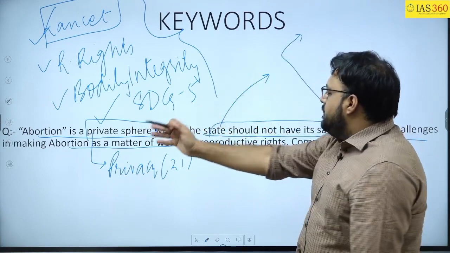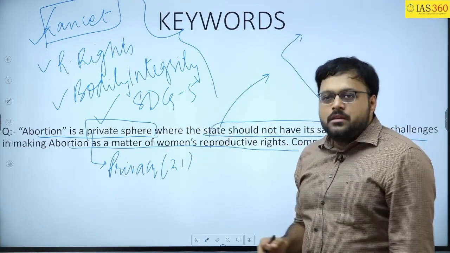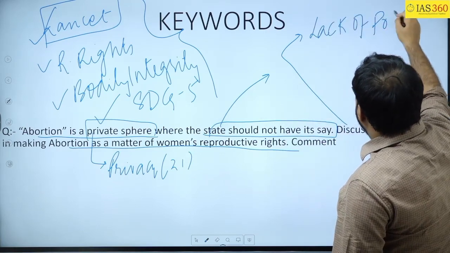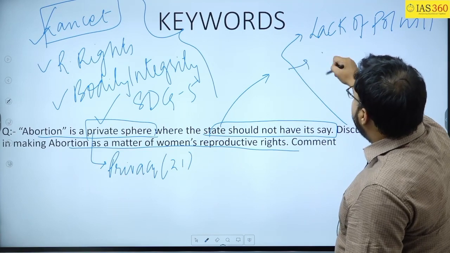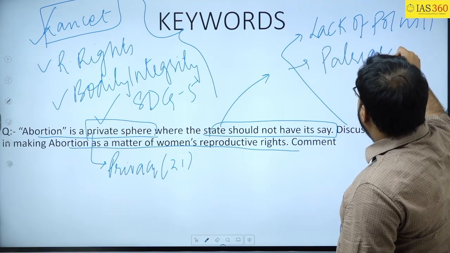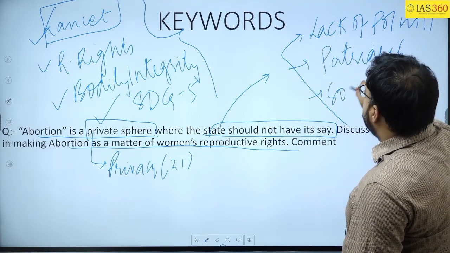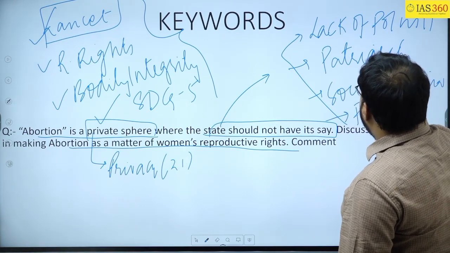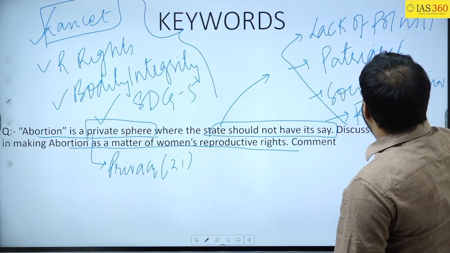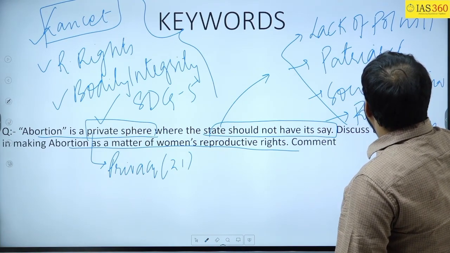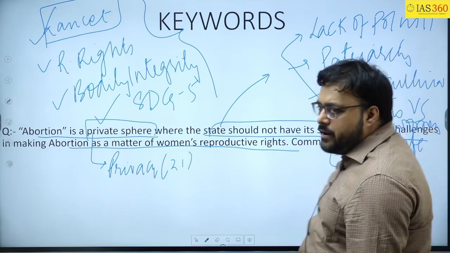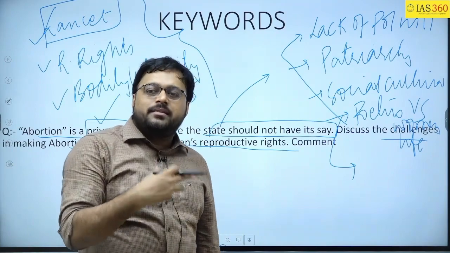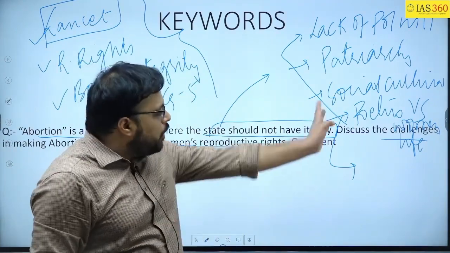After that, discuss the challenge. What are the different challenges in making abortion as a matter of women's reproductive rights? Very first thing, lack of political will. Second is you can talk about patriarchy. Third thing, you can talk about socio-cultural custom. Fourth is talking about the debate between the fetus versus women's life. इस डिबेट में ये अपने आप में एक एथिकल डिबेट है और पॉलिसीज डिबेट भी है कि to whom you are giving too much significance, either to a coming fetus or to the women.